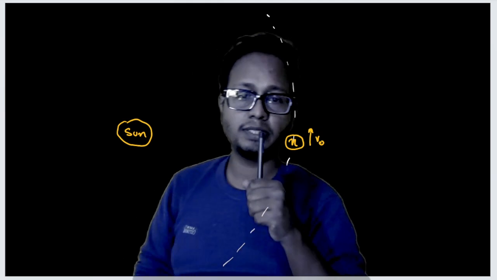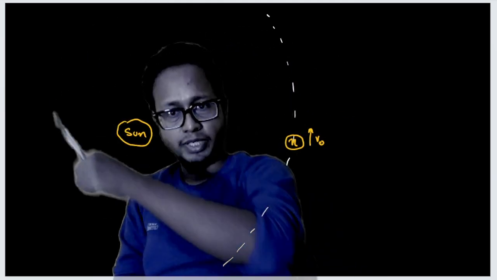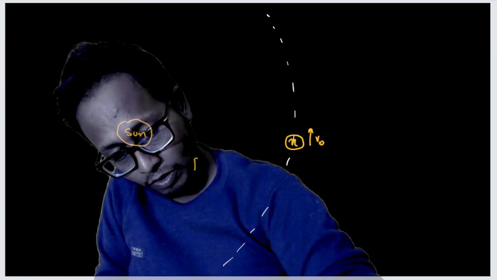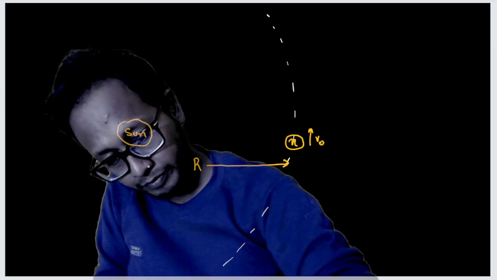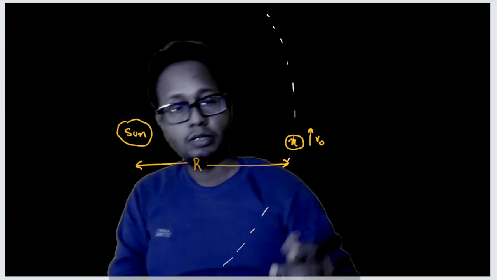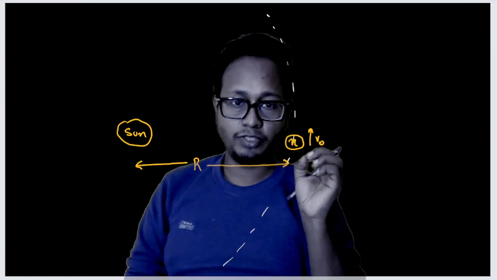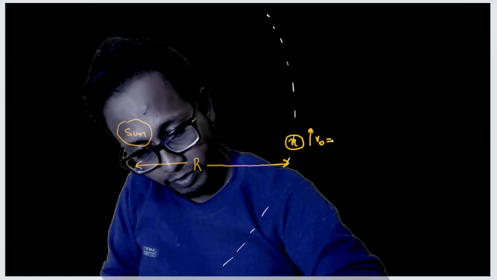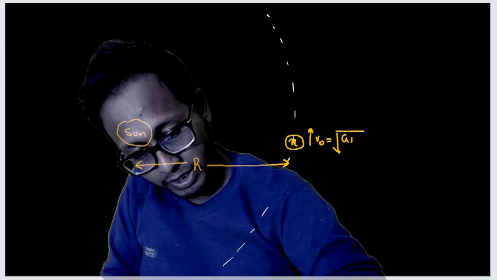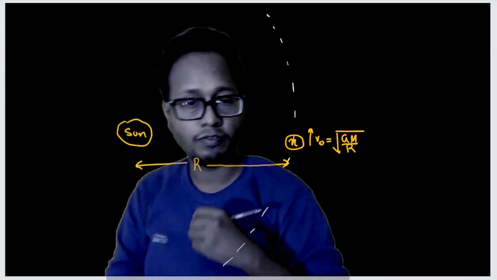So my first step is, suppose let us make the Earth disappear for a second. A satellite is rotating in this orbit, exactly the orbit in which the Earth rotates around the sun. What is the velocity of this orbit? The orbital velocity is nothing but root of GM by r, or G into mass of sun by radius of orbit.